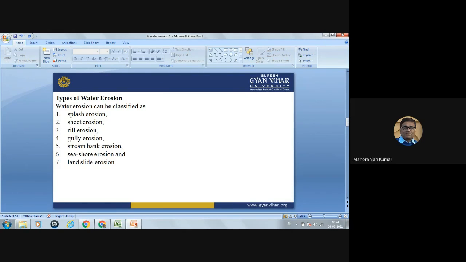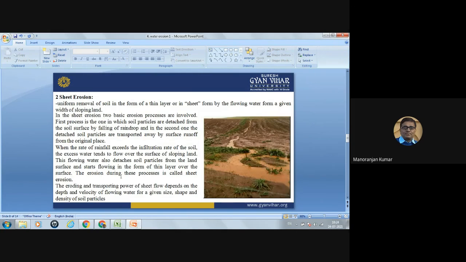Gully is a very dangerous erosion. After the rill erosion, there is gully erosion. Okay. After that, stream bank erosion: near the bank of rivers or any water-bearing strata, the soil along the bank of the river will erode. That is known as stream bank erosion. Then seashore erosion near the sea, and landslide erosion. So these are some types of water erosion.